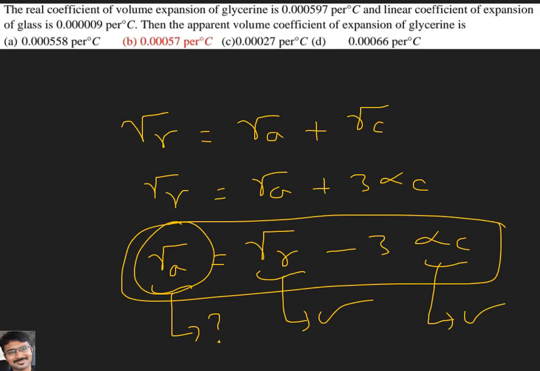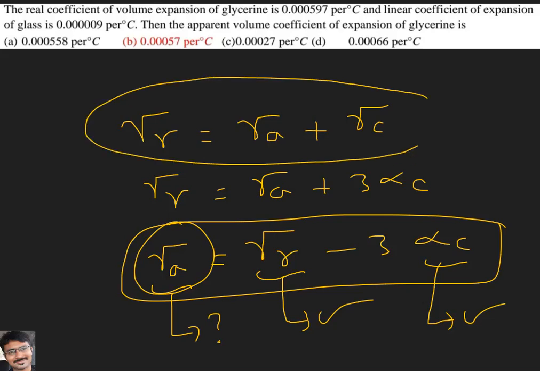I hope you are clear with this liquids question related to gamma R, gamma A and gamma C. Gamma R, real expansion, and gamma A, apparent expansion, are related to liquids. And gamma C, container expansion, is related to solids. I hope you are clear with how to solve the problem related to gamma R and gamma A.